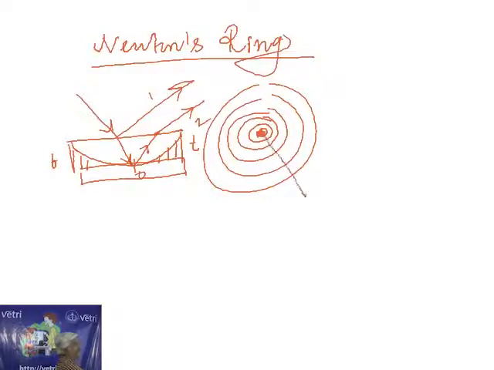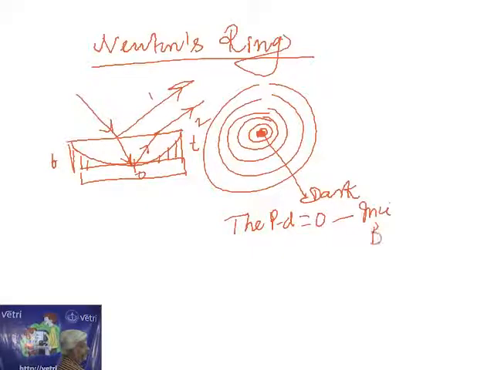The center of the Newton's ring is always dark. What is the reason? At the center, the path difference is 0. When the path difference is 0, it should look bright, but instead it looks dark. Why? Because of the automatic phase change of pi. Instead of bright, it looks dark.